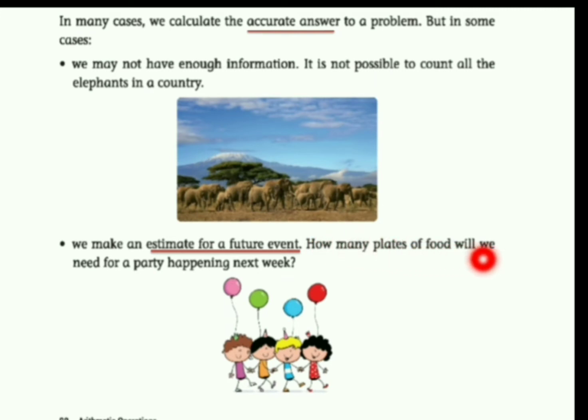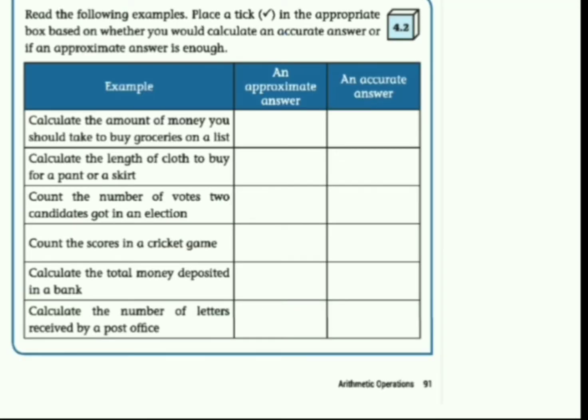Yes. Now move on to the next page, page number 91. We are going to do 4.2. Read the following examples. So here some examples have been given for you and we are going to place a tick in the appropriate places, whether we are getting an approximate answer or an accurate answer. Approximate means which is not exact but closer to the value, and accurate means which is an exact value. So now just see the first question. Calculate the amount of money you should take to buy grocery on a list.